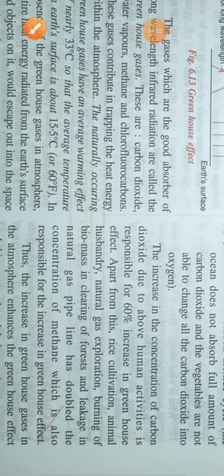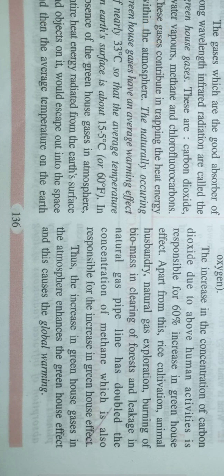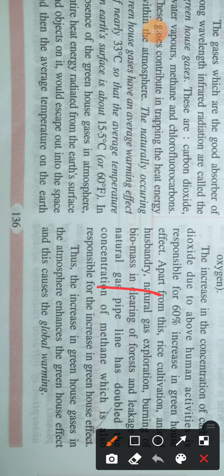Now, I hope you are at home and you have a refrigerator. Your refrigerator emits the most poisonous greenhouse gas, chlorofluorocarbon, CFC. Your refrigerator emits CFC, chlorofluorocarbons.